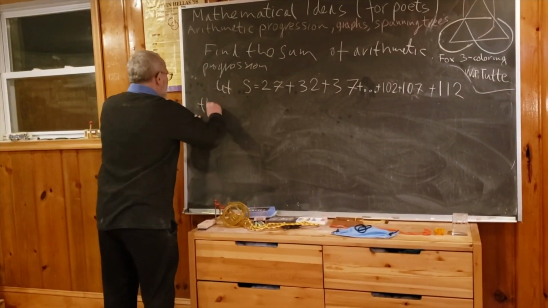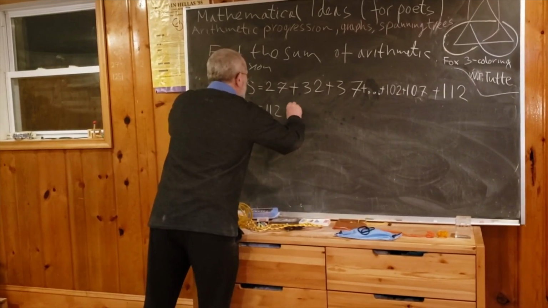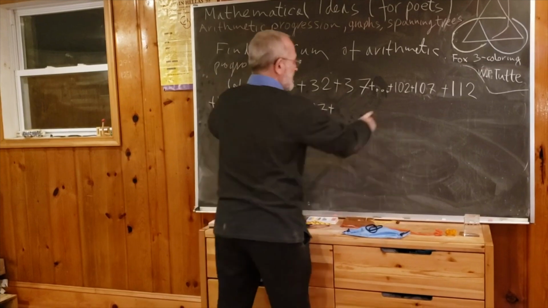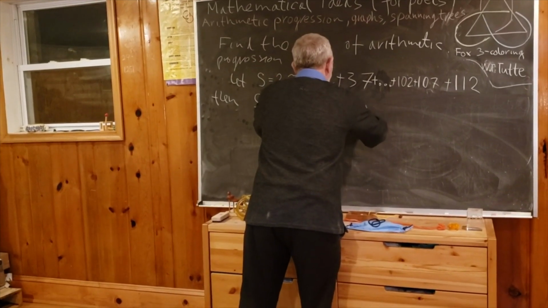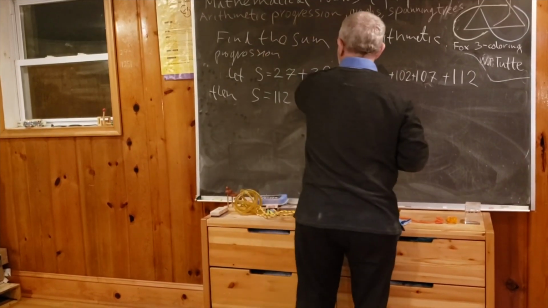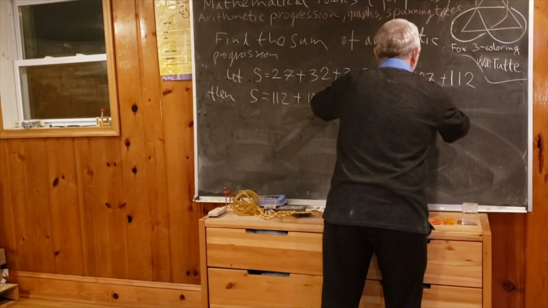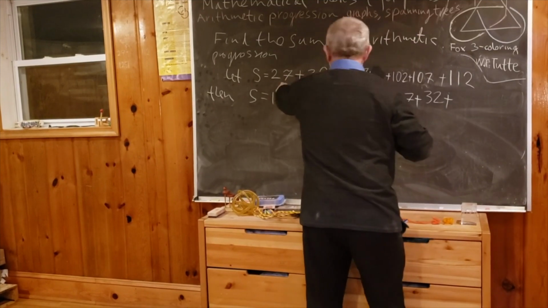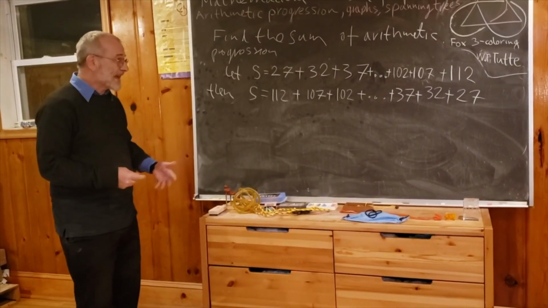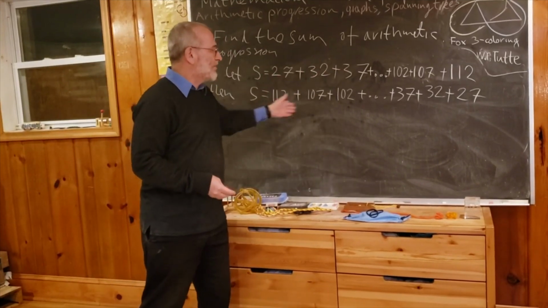So then we can write the same S as 112 plus 107 plus, what was next? 102 plus, what was next? 37 plus 32, and finally we started from 27. So, if you like to say something more sophisticated, you can do this because addition is commutative. We can add numbers in one order or another order.